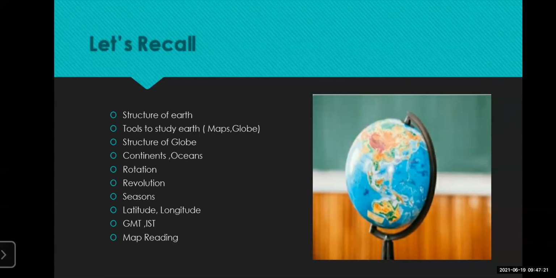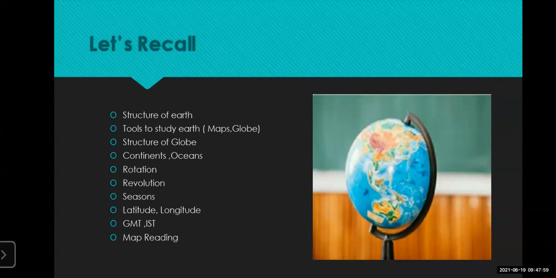As well as we have seen about the continents. There are 7 continents altogether: Asia, Africa, North America, South America, Antarctica, Europe, and Australia. We have learned about the rotation of Earth, that is, the Earth's movement around its own axis is called its rotation. It takes 23 hours, 56 minutes, and 4.090.53 seconds to complete one rotation.